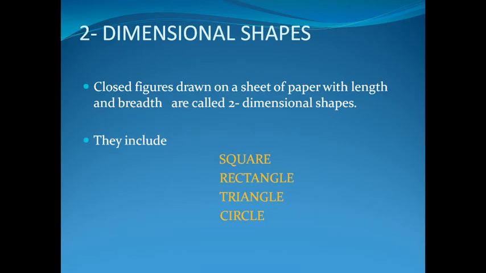Next comes the two-dimensional shapes. These are the closed figures which can be drawn on a sheet of paper and have length and breadth. They include square, rectangle, triangle and circle.